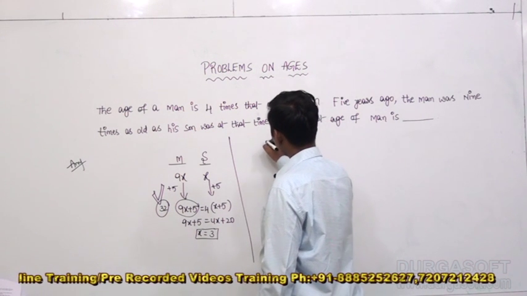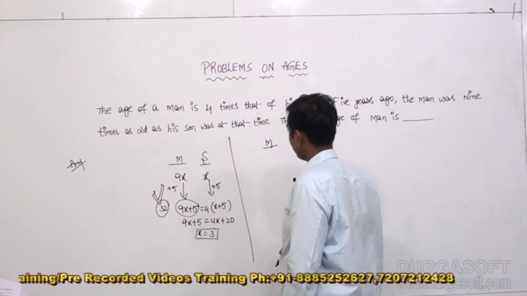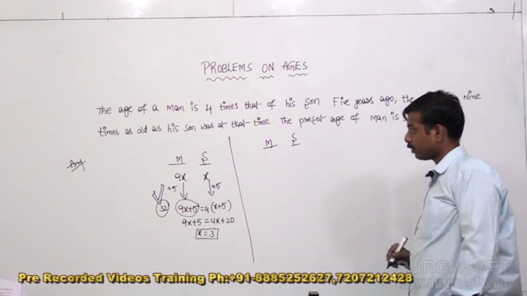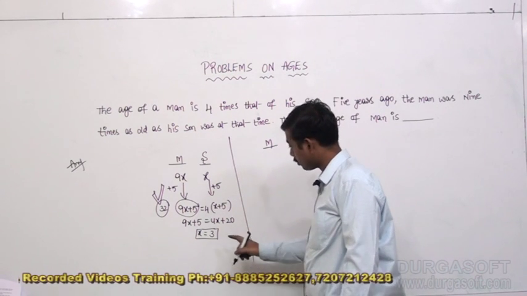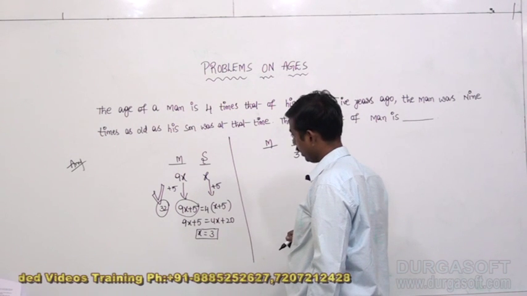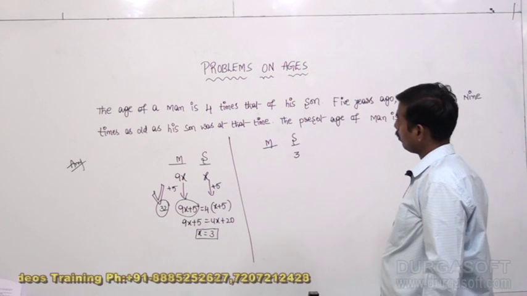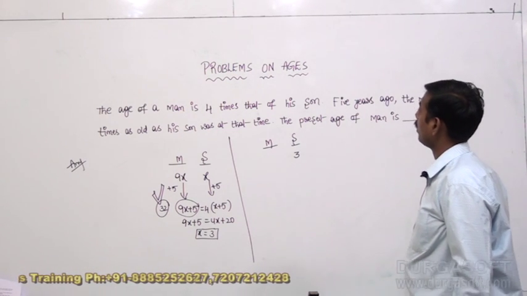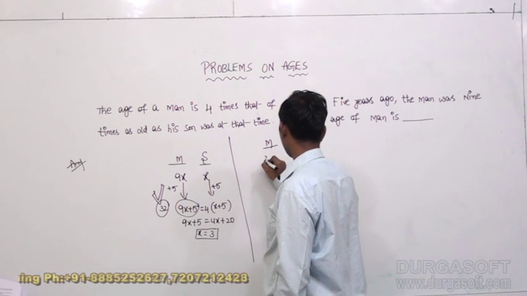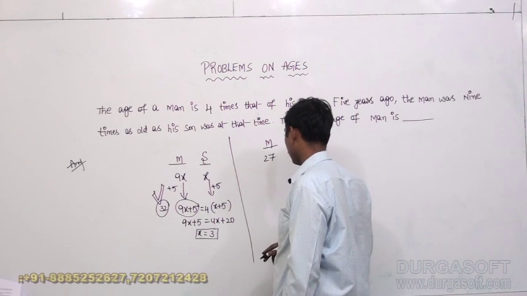What was x for reference for us? x was the reference for the son's age 5 years ago. 5 years ago the son's age was 3. At that time the age of the man was 9 times his son's age, that is 3 times 9, which is 27.